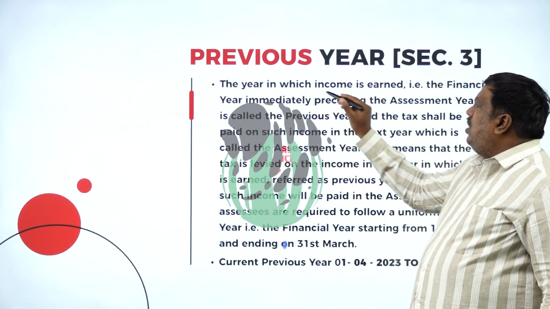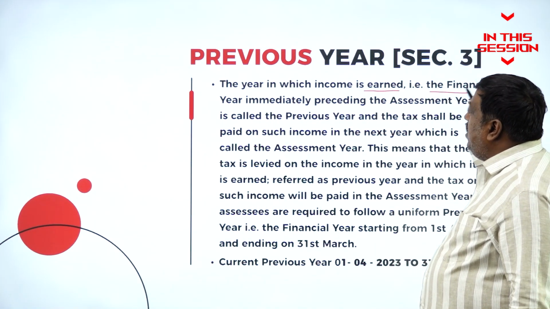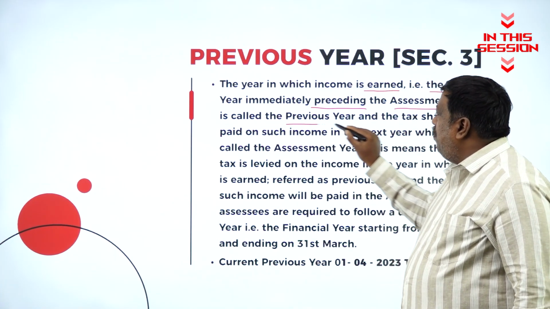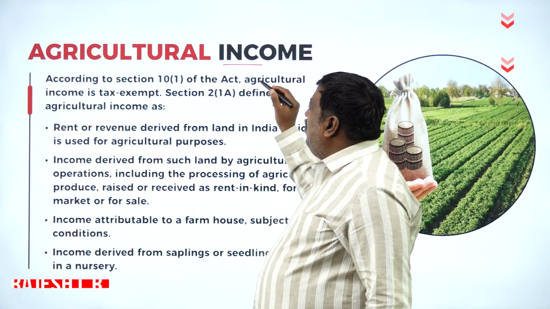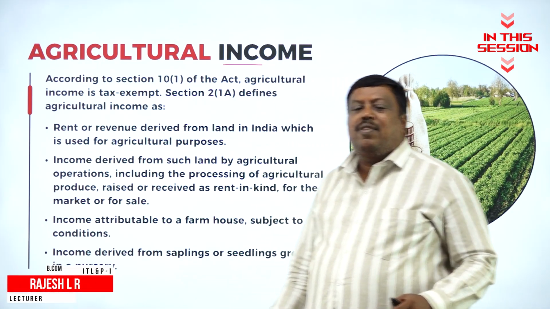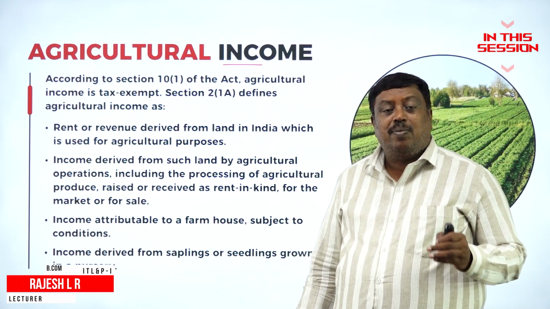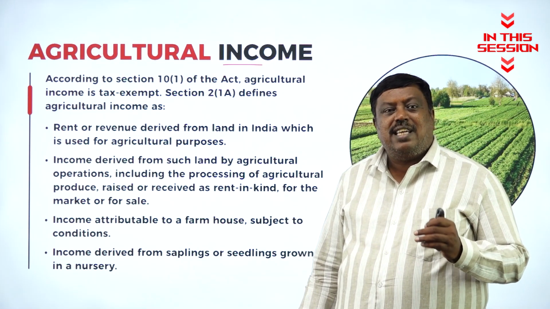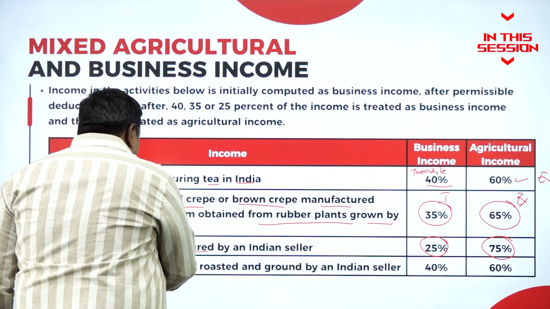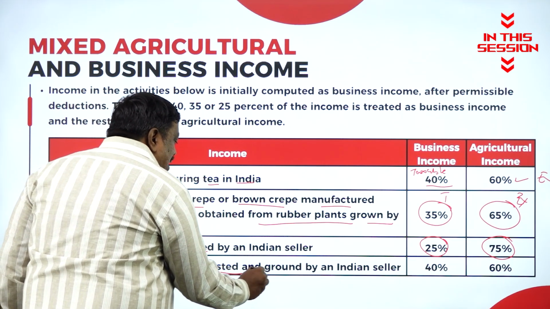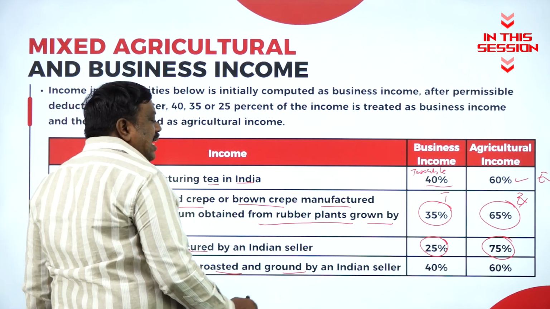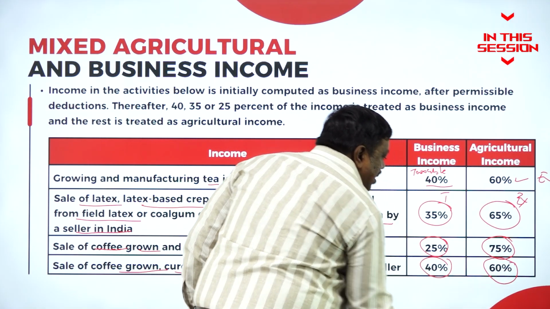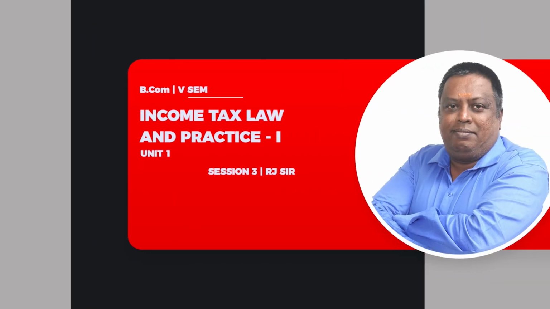Previous year is the financial year immediately preceding the assessment year, in which the income is earned. Agricultural income is an income which is exempted from tax under section 10 subclause 1 as per the norms of the Income Tax Act 1961. If the same coffee seeds are cured, roasted and ground by an Indian seller, then 40% is business income and 60% is agricultural income.